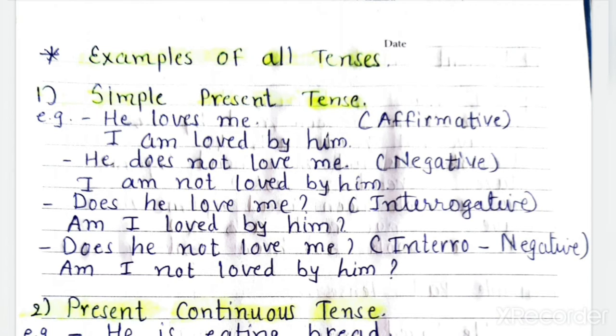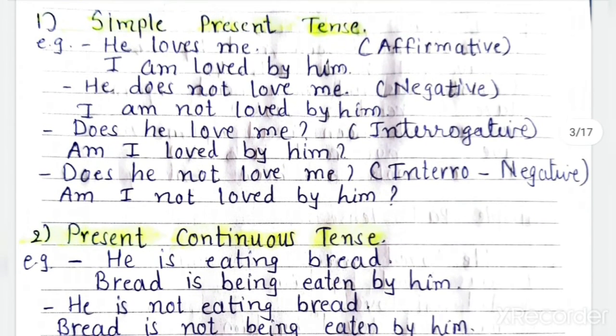Here 8 tenses are possible to be changed in passive voice. Rest of the tenses are not possible. Which are the tenses not possible? Perfect continuous tense, all the 3 tenses: present perfect continuous, past perfect continuous and future perfect continuous. Okay, these are not possible. Then future continuous tense is also not possible. Okay, so 8 tenses are given.